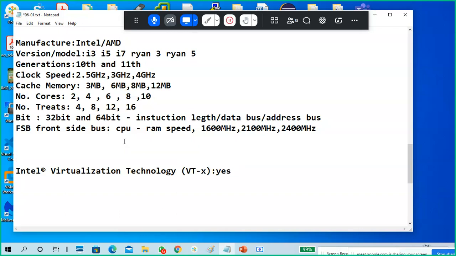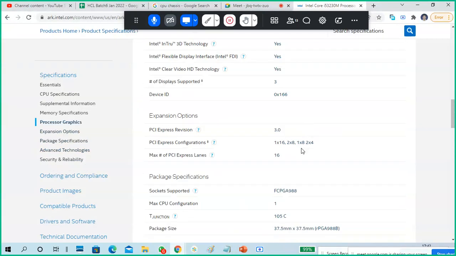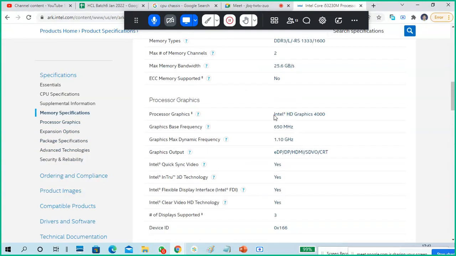Next, integrated graphics. Are integrated graphics there or not? At least basic graphics you should have.